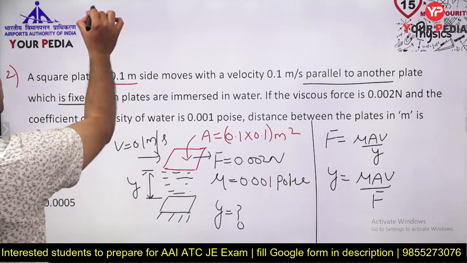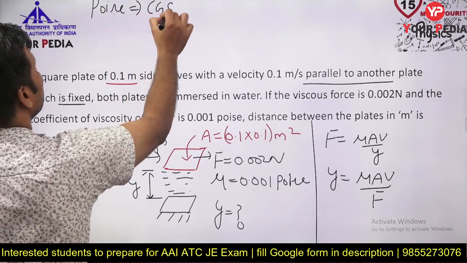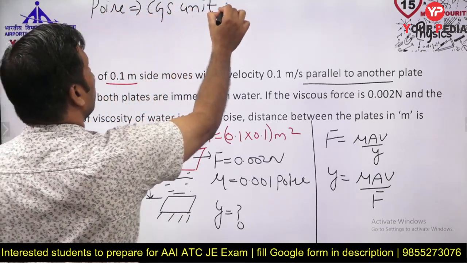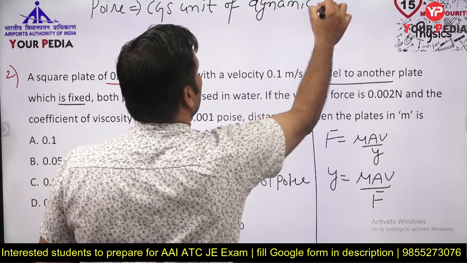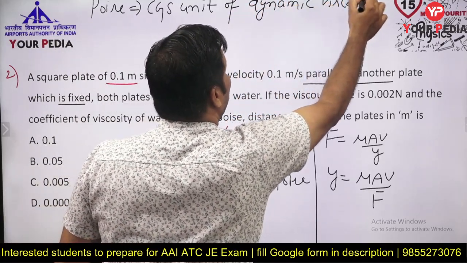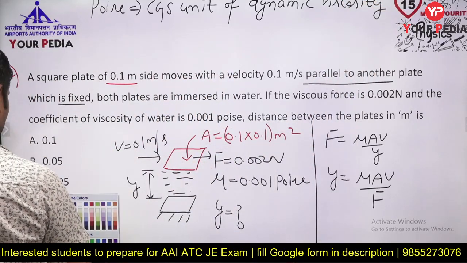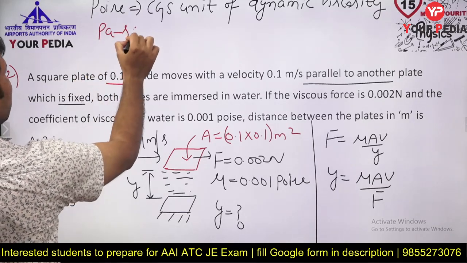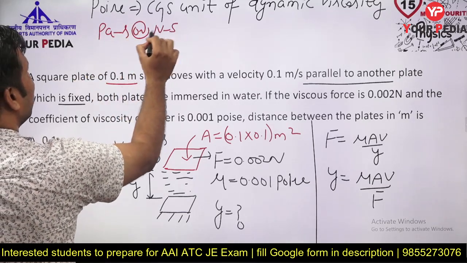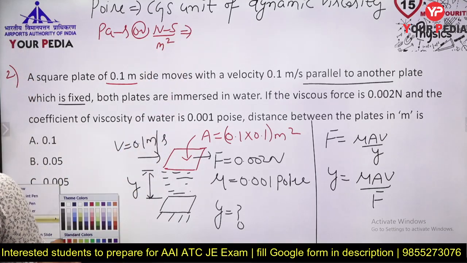Actually, poise is the CGS unit of dynamic viscosity. You have to remember this, CGS unit of dynamic viscosity. You know guys, what is the SI unit? SI unit is Pascal second, and Newton second per meter square. This is the SI unit.